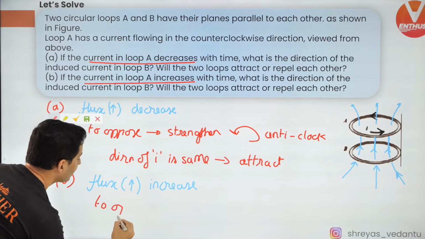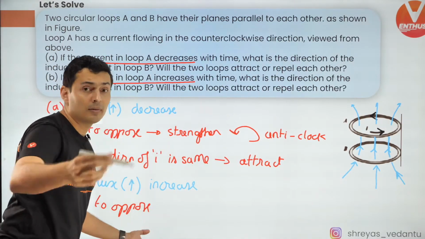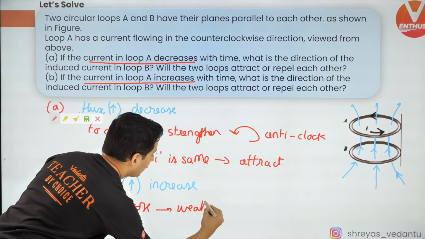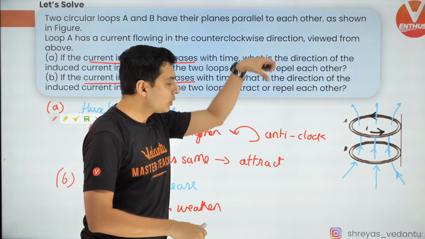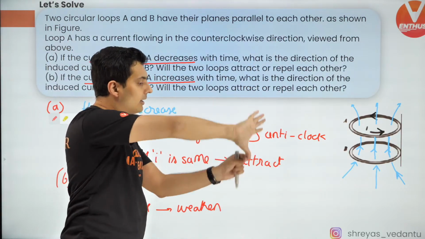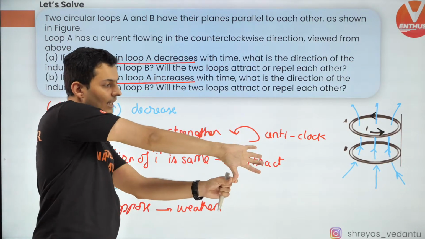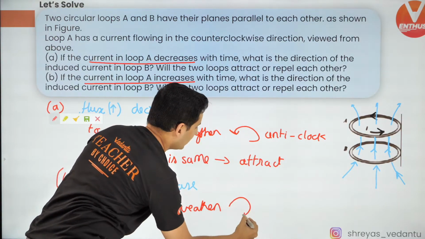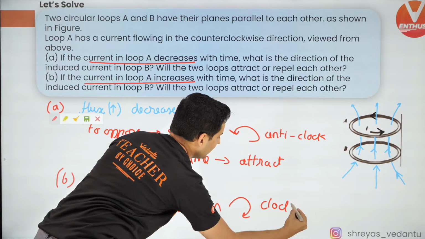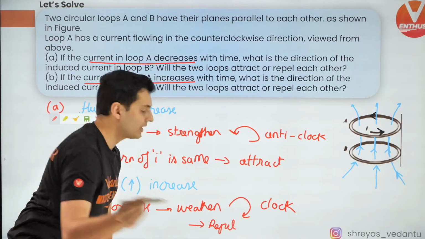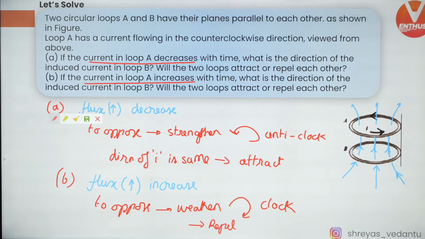To oppose, just write it down a few number of times for a few problems till you get it. It will try to weaken it. So to weaken it, you have to create magnetic field down. Hold your right hand thumb down. Fingers will curl like this. So that means it should be this way. It is going to be clockwise and therefore it's going to repel each other. That's the answer. Is that understood?